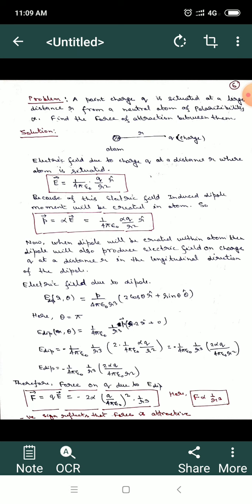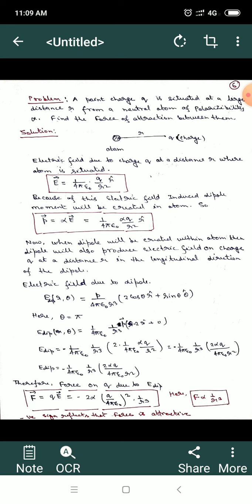Now we can find how much force is experienced by the charge q due to this electric field induced by the dipole. We know that force is equal to q times E. Remember, this E is the electric field due to the dipole, and q is the charge situated in front of the atom.